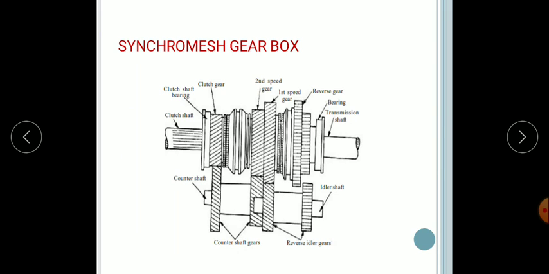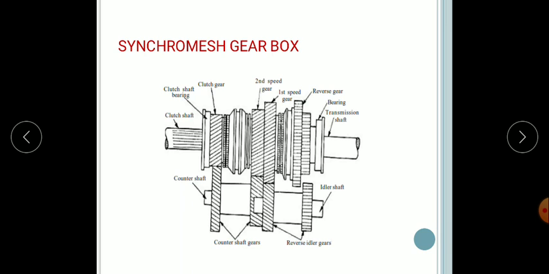A synchromesh gearbox usually synchronizes instead of using a sliding dog clutch to effect the change of ratio. So instead of sliding lockage, it synchronizes from one gear to the other gear. The synchronized gearbox is similar to the constant mesh gearbox, but it is provided with a synchronizing device by which the two gears to be engaged are first brought into frictional contact, which equalizes the speed. Afterwards they are engaged smoothly.